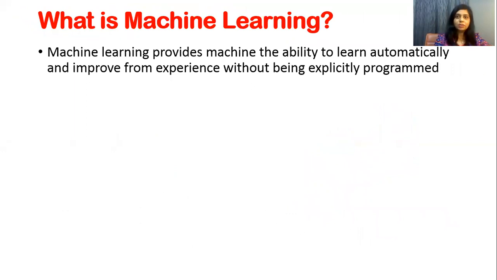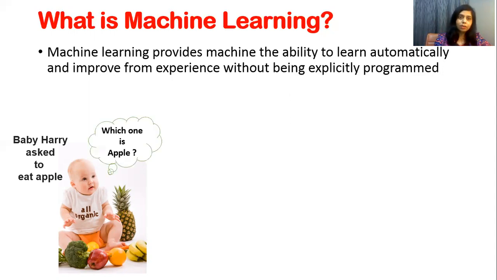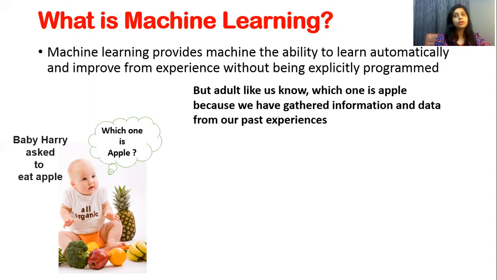So what is machine learning? Machine learning provides a machine the ability to learn automatically and improve from experience without being explicitly programmed. Now let's take another example. Here is baby Harry and he is asked to eat an apple, but he is confused. Why? Because he doesn't know which one is the apple. But adults like us know which one is the apple because we have gathered this information and data from our past experiences, and hence we are able to classify between broccoli, apple, pineapple, banana, lemon, etc.